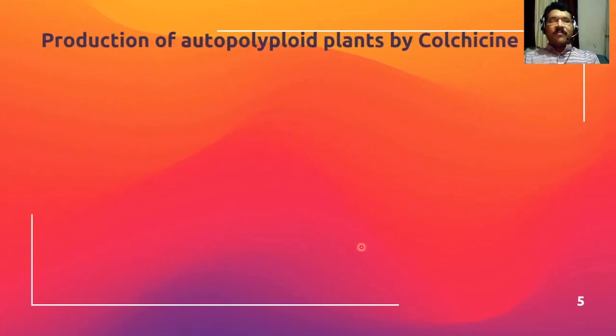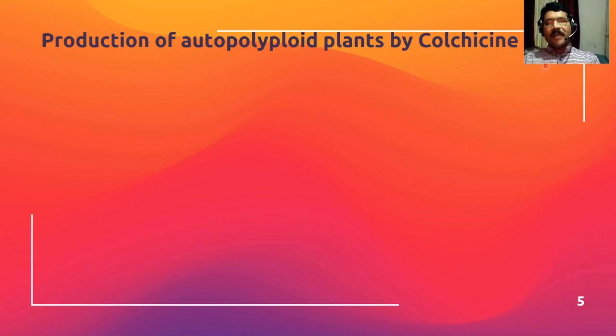Now we will see production of autopolyploid plants by colchicine. This is a very important chemical. Here we will see one case study of how autopolyploids have been produced by using colchicine. As we have seen, there are different types of chemicals, for example colchicine, chloral hydrate, etc., that we can use for production of autopolyploids, but here we will see the role of colchicine.